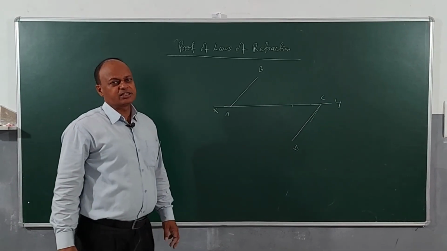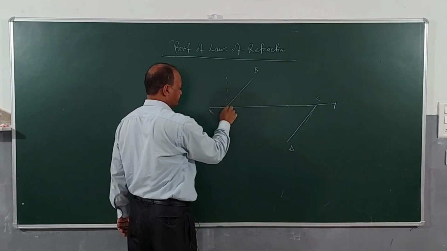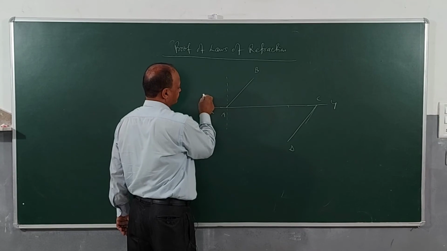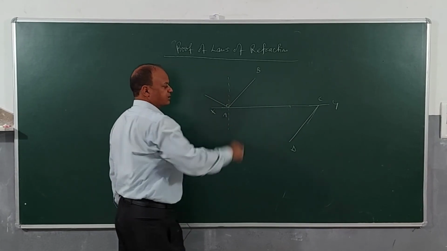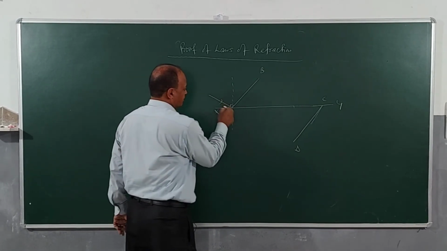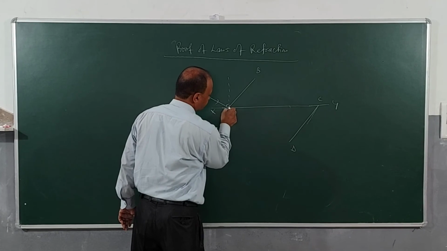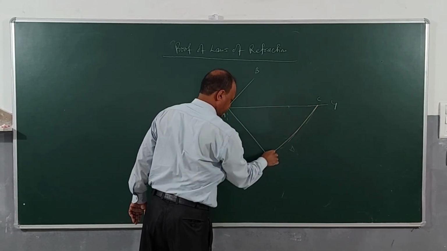Clear? Now let's understand the diagram. A light ray is incident here like this. How much will be this angle, children? 90 degrees. It is perpendicular to the wavefront, will be refracted, and will go like this. So point D will come out here.